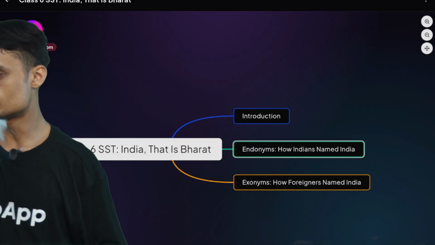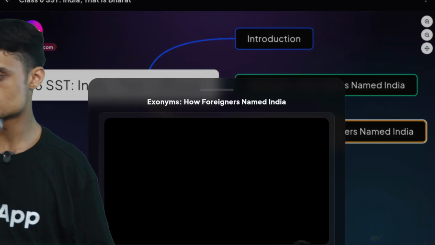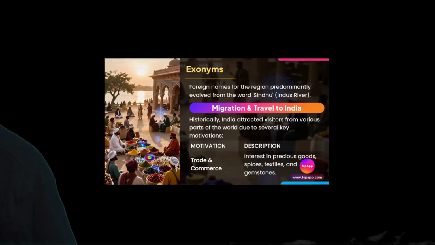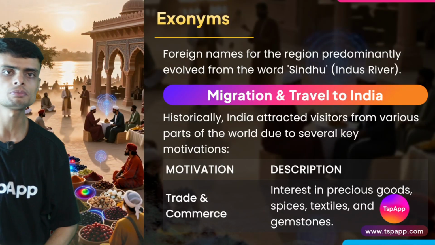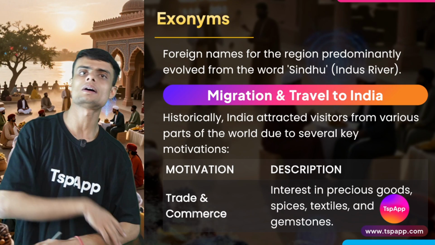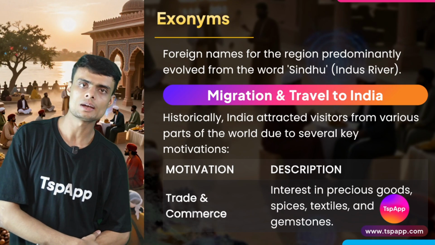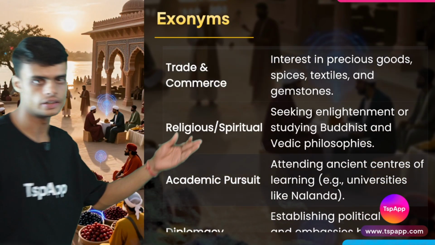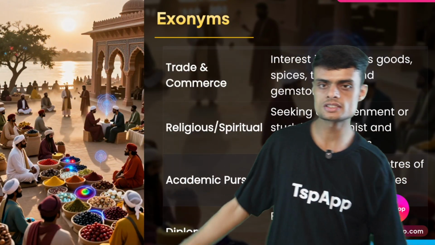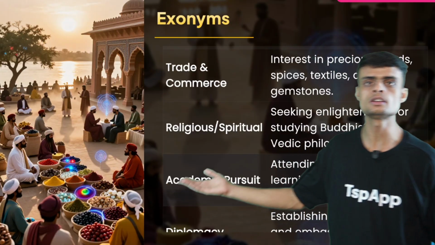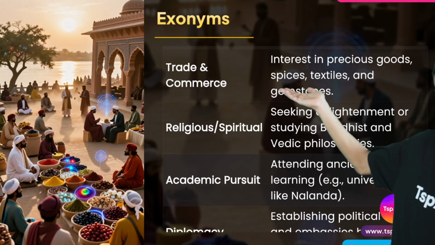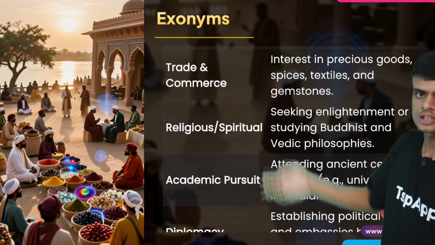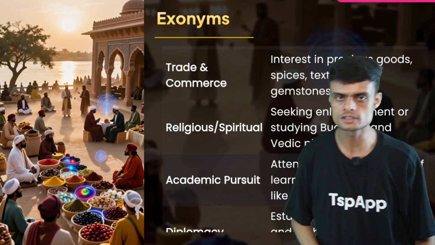So we have completed the first topic, which is endonyms. Now we'll move on to exonyms, the names of India given by those people who came from different parts of the world. Now why did they come to India? They came to India, first of all, for trade. Why? Because India is a country which has a high amount of textiles, spices, and gemstones. So they used to come to India and trade these things.